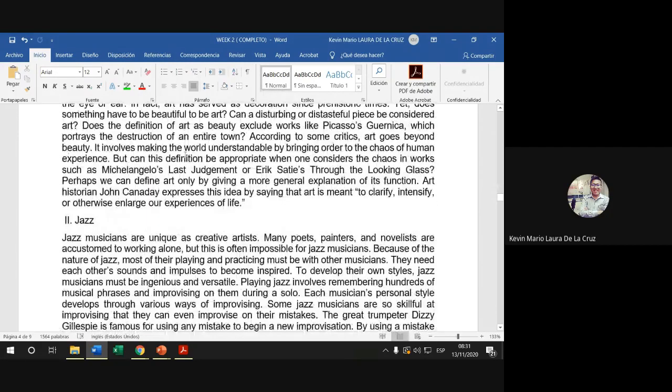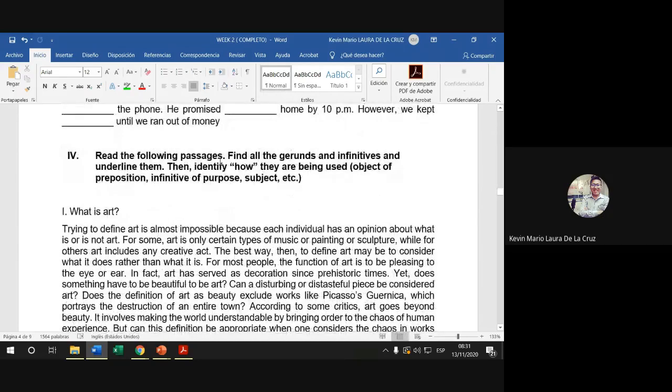Bueno, a ver, here it says, read the following passages, find all gerunds and infinitives and underline them.